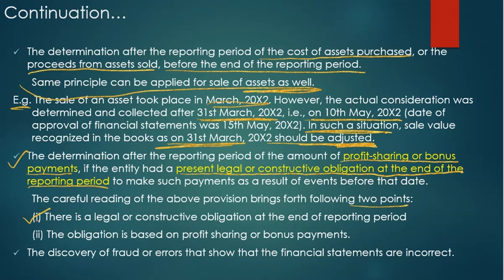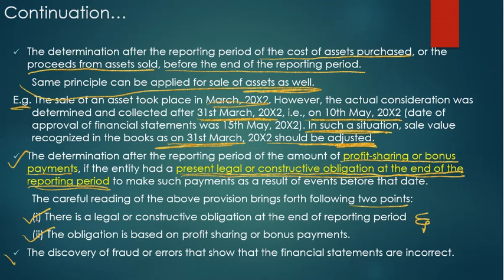There must be a legal or constructive obligation at the end of the reporting period, and the obligation is based on profit sharing or bonus payments. As we know, unless one determines the final amount of profit, one cannot finalize the amount of profit sharing. Therefore, such events must be considered for adjustments, if only legal or constructive obligations exist at the end of the reporting period.